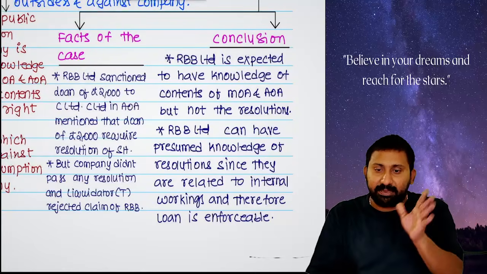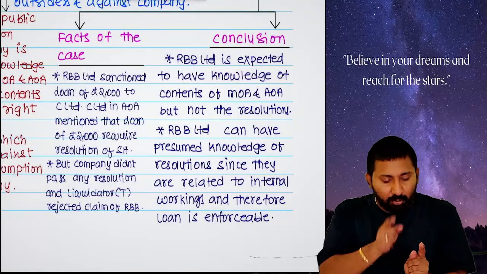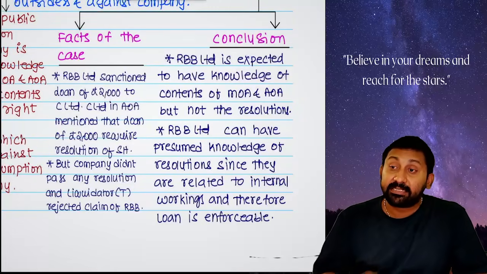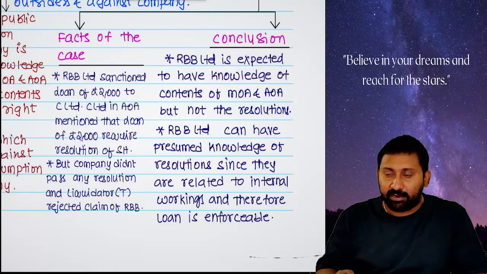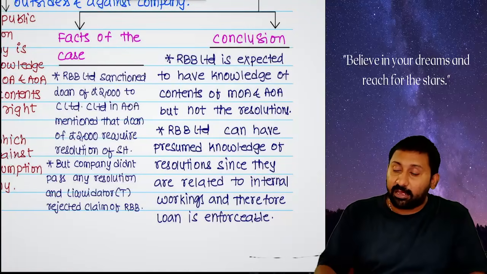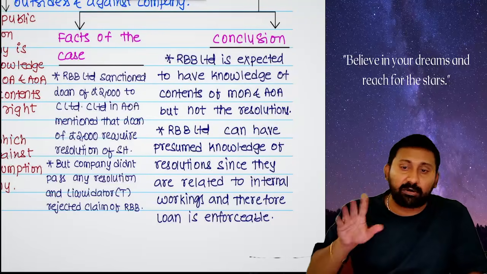Repetition. There is a bank called Royal British Bank. That bank wanted to give a loan to a company. Which company? C Limited. In C Limited's Memorandum, loan taking power is there. In C Limited's articles, they said that up to 1,000 pounds you can take directly. Beyond 1,000 pounds, shareholders' permission is required.